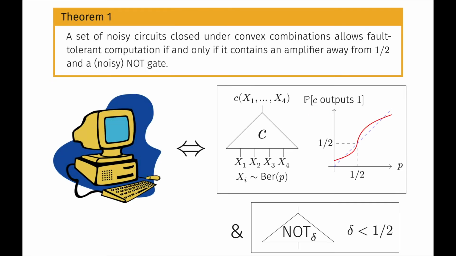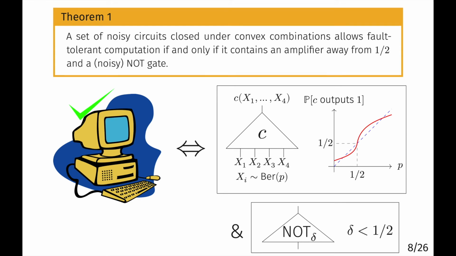Now that we've defined what an amplifier is, a set of noisy circuits that's closed under convex combinations allows for fault-tolerant computation if and only if it contains both an amplifier away from 1/2 and a noisy NOT gate, by which I just mean a NOT sub delta gate where delta is less than 1/2. As long as you have these two ingredients, you can reliably compute.